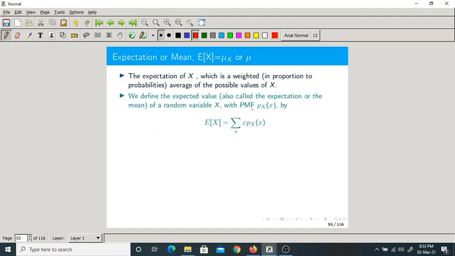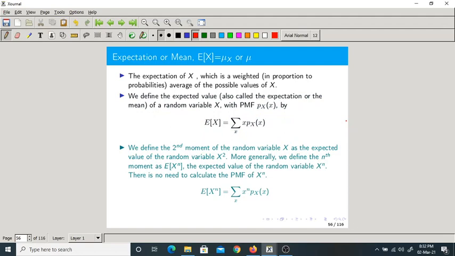Now to find out the average we should know what? PMF. Now this is the formula for finding the mean or expectation. This can be denoted as mu x or mu. Now we have seen the nth moment. This is the nth moment. How to find that? Expectation of x power n is nothing but, what is this called? What is called the nth moment?